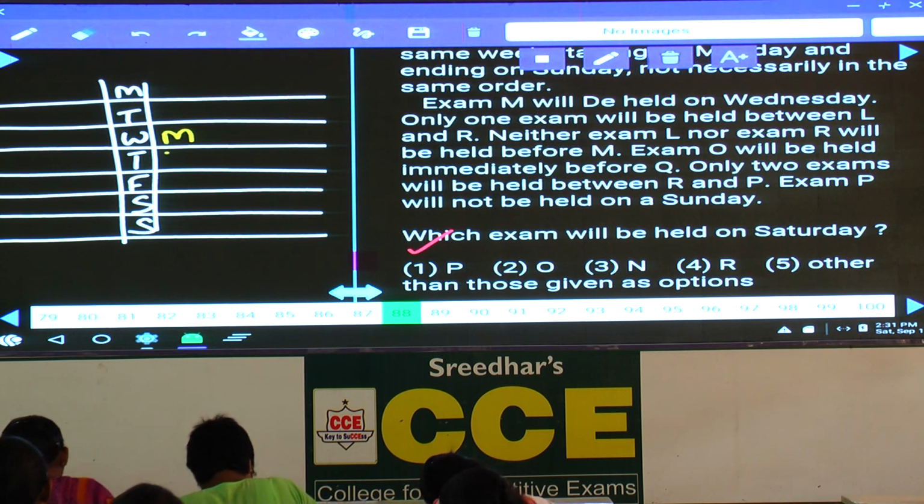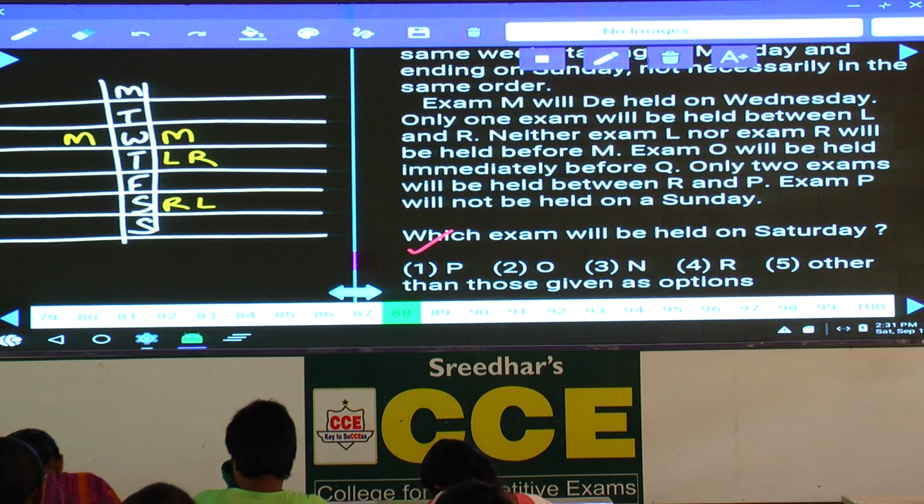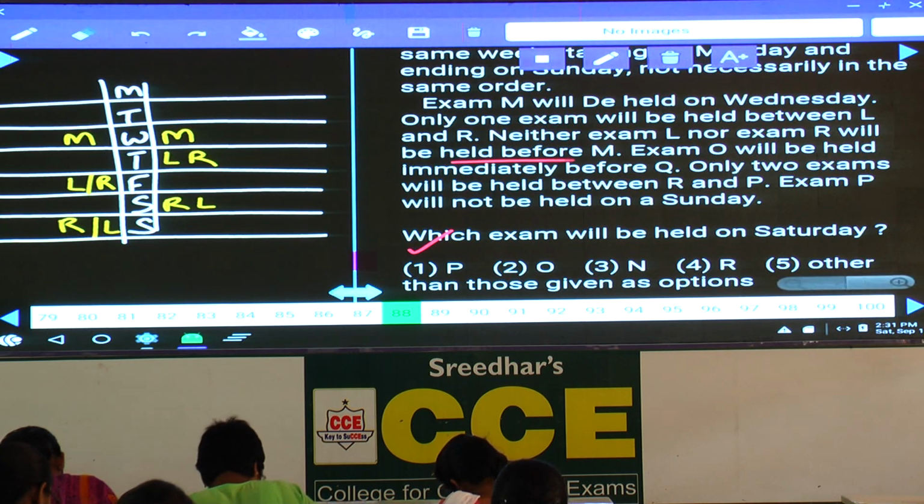And what are the different possibilities? If L is here, R will be here, or if R is here, L will be here. That is one possibility. And the second possibility, M is on Wednesday. Then if L is on Friday, R is on Sunday, or if R is on Friday, L will be on Sunday. Done with this? There are two possibilities in this.